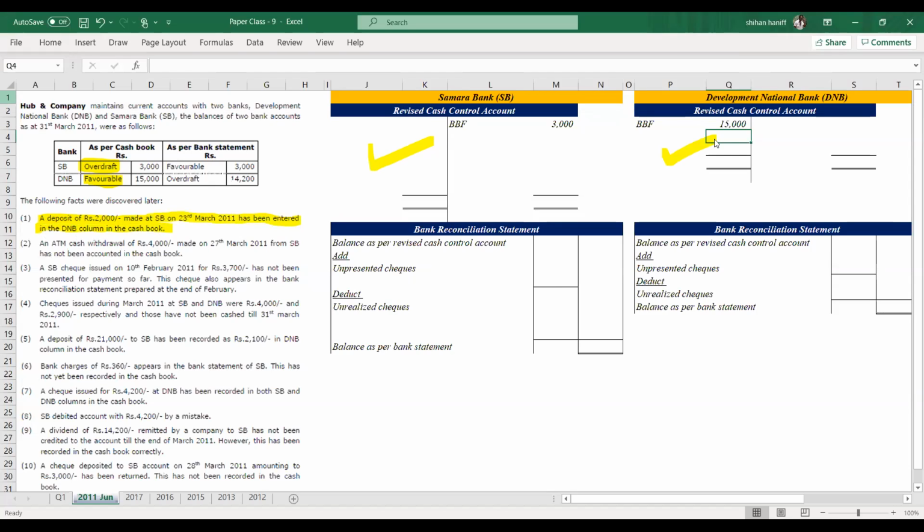So how do you correct it? We have to credit 2,000 to the DNB account, and that should be debited to SB's bank account, 2,000.